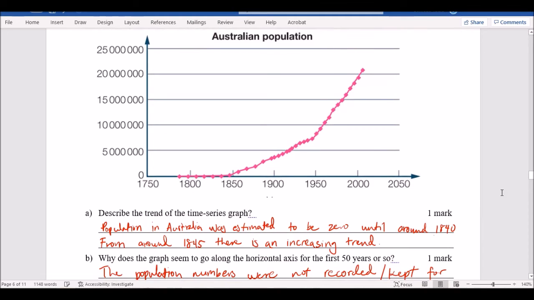In terms of the trend, you don't have to have the same answer as me, but what I was looking for is at least to talk about how over here was 0, and then there's an increasing trend at some point. You don't even have to talk about the specific years, but what I'm looking for specifically is the trend. So I want to see at least this word. If you included increasing trend in your answer, I would give you the mark.